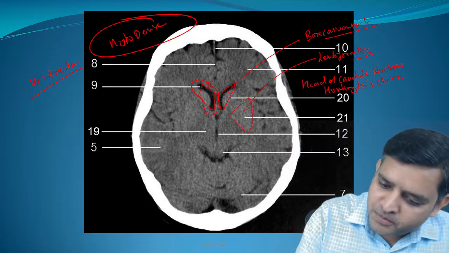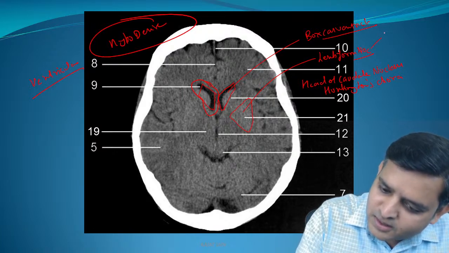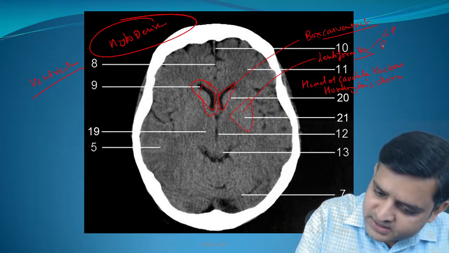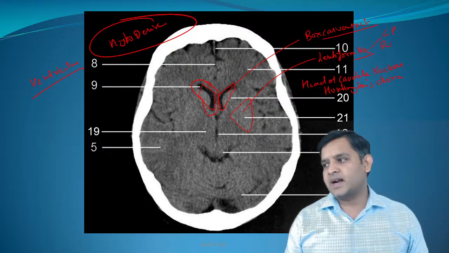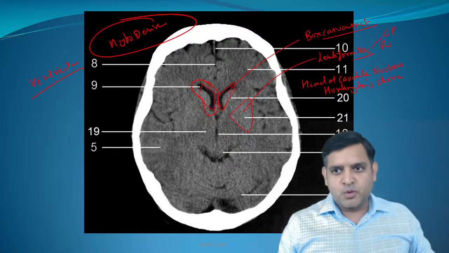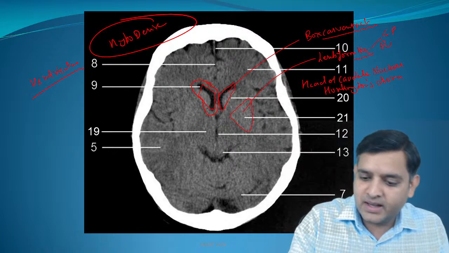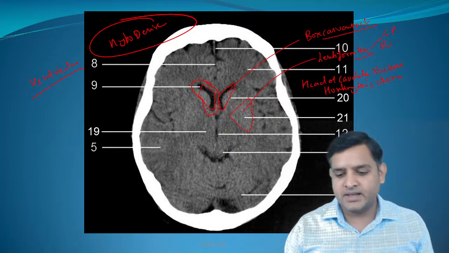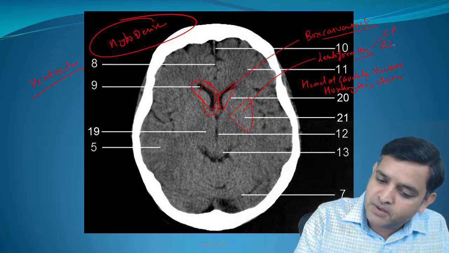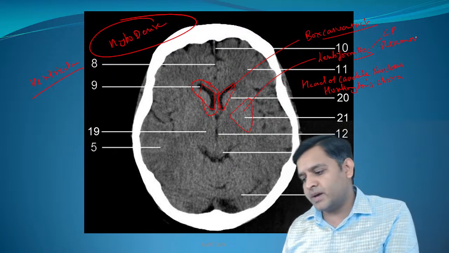The two important components of the lentiform nucleus are globus pallidus and putamen. Now the point to be noted is globus pallidus is medial, putamen is peripheral. If somebody wants to remember it, the easiest way is P for putamen, P for peripheral.